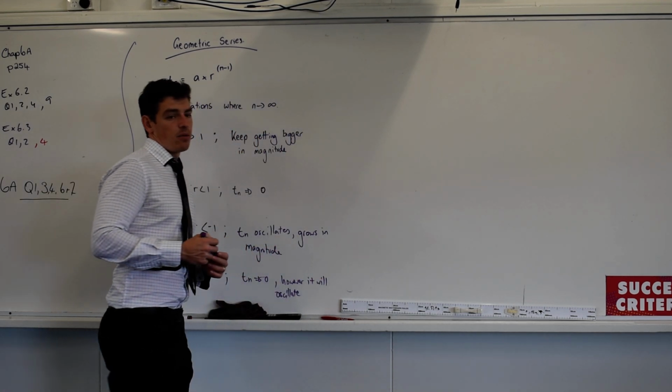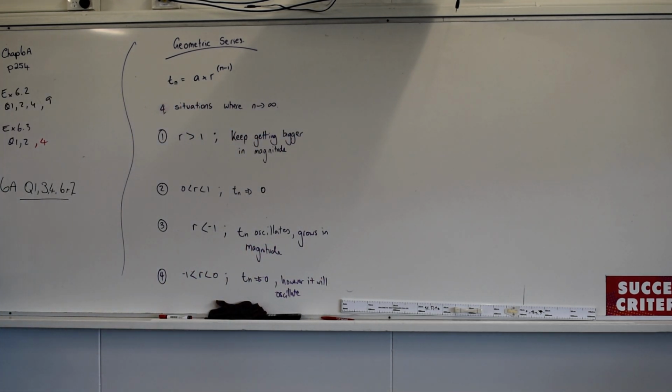It's really good that we understand what's going on there, because I'm about to give you some rules, and rules are great. But it's really important that we understand why they work. So if I was asking us to create a geometric sum, what is a geometric sum? What do you think that means?